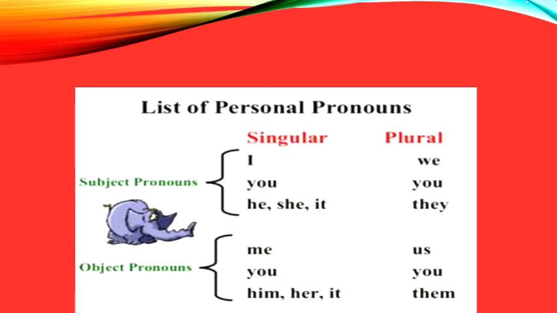The same pronouns change to the object pronouns. I had already shared a table of content with you. See that table? You can refer to the slides again. I changes to me, we changes to us, you remains you, he changes to him, she changes to her, they changes to them.